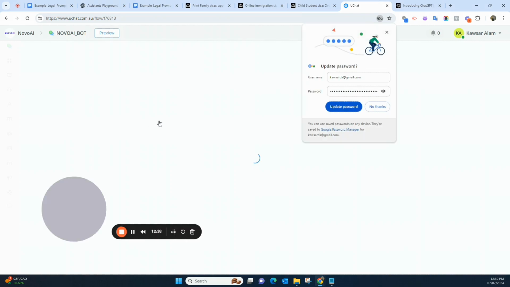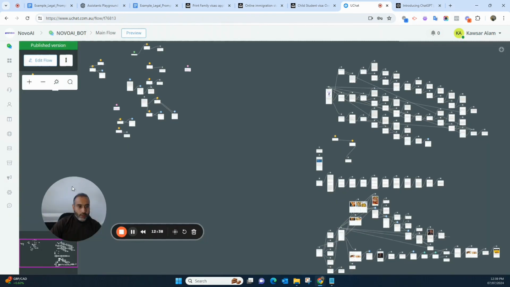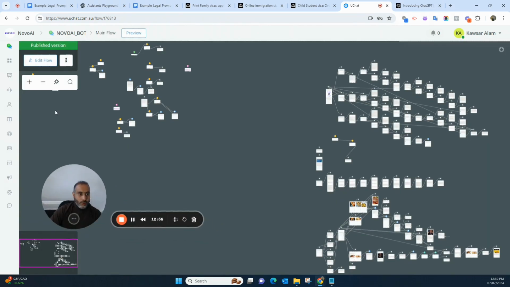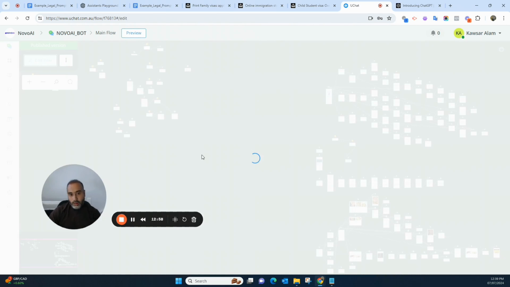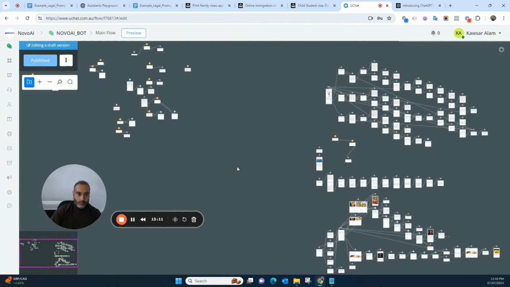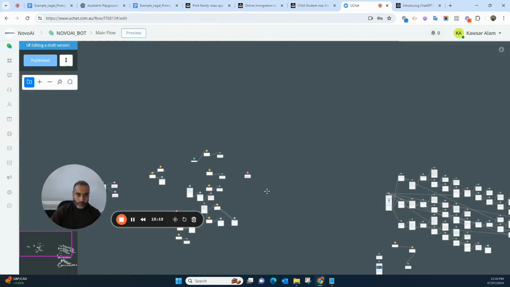All right, now we go inside our chat building infrastructure. All right, we're here. So it took some time. Okay, we need to edit the flow. It's quite heavy though, because I have created so many chat agents inside this platform, so it is taking quite some time to load. So for you, it won't be that much because you're just creating only one agent. So that's it. All right.